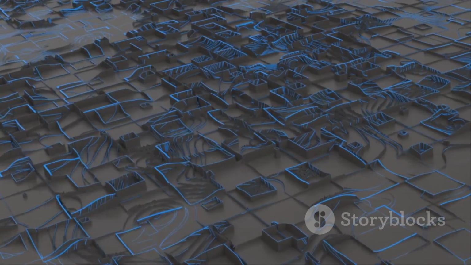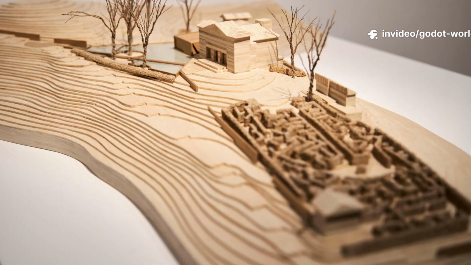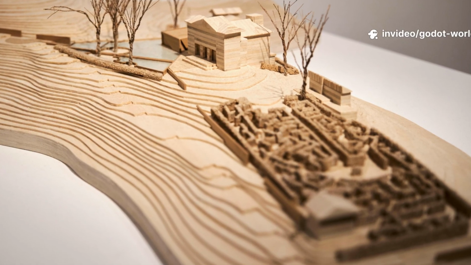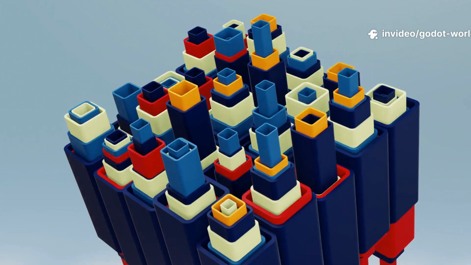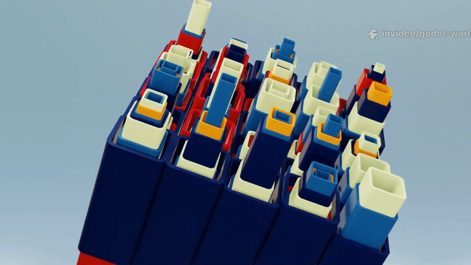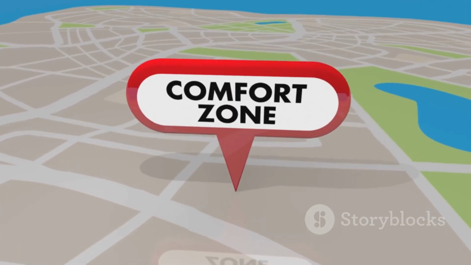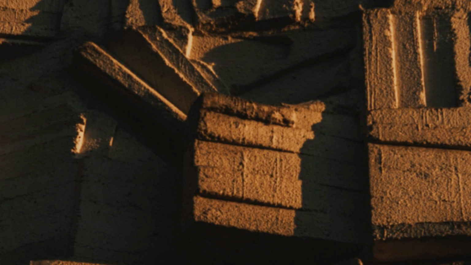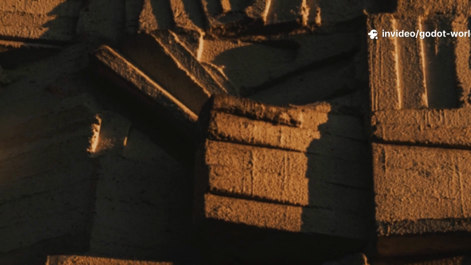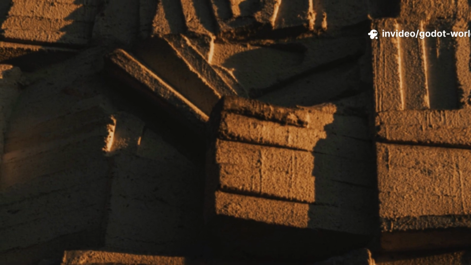This is where optimization comes in. For three-dimensional scenes, implement level of detail. Combine multiple meshes into a single one to reduce draw calls. In two-dimensional work, make sure you are using tile maps efficiently. For both two-dimensional and three-dimensional, compress your textures. A massive 4K texture is overkill for a small background object and wastes precious memory.